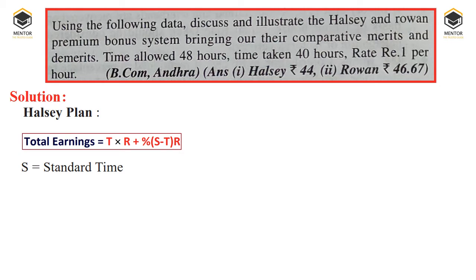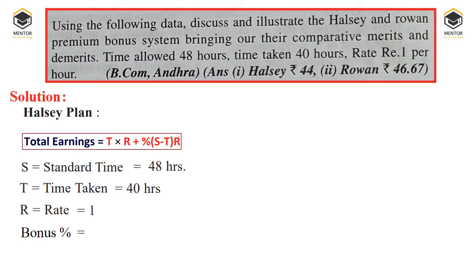S is equal to standard time. The standard time is 48 hours. T is equal to time taken. What is the time taken? 40 hours. R is equal to rate per hour. The rate is 1 rupee per hour, given in the question. Bonus, we need to take 50%, as I told you, when nothing is mentioned in the question. Clear? So once you write this information, we can apply the formula and get the answer.